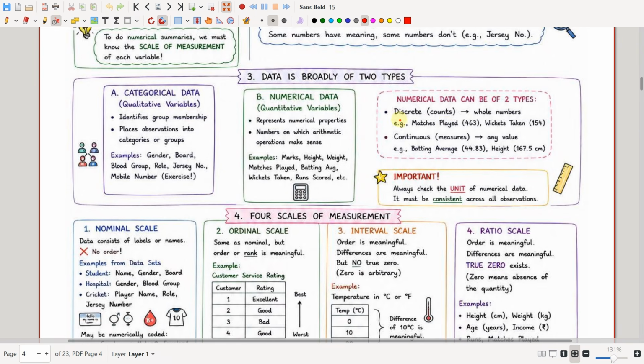Okay, so the numerical data has two types: discrete, which contains data that can be counted, and continuous, which contains data that can be measured. For continuous, examples are height, weight, batting average, etc. And for discrete, examples are number of matches played, number of wickets taken, number of students who failed in maths, like that. Important: we have to always check the unit of numerical data. It must be consistent. We have to always ensure this.